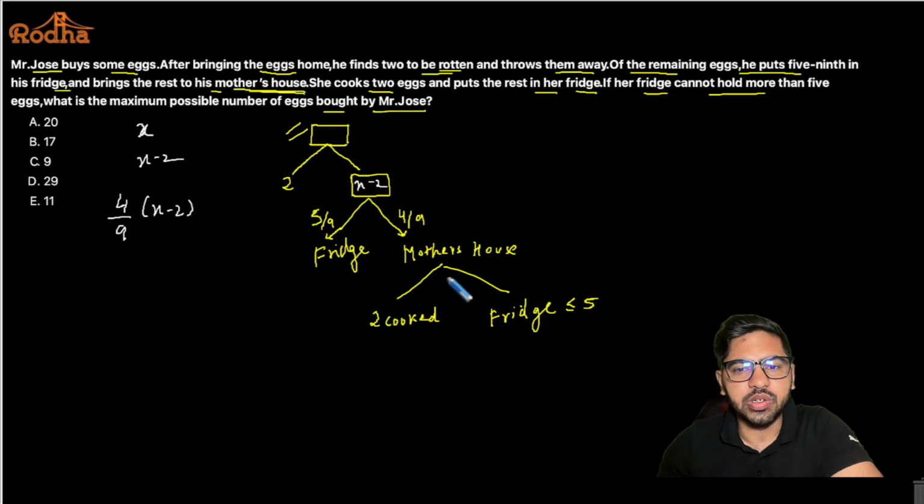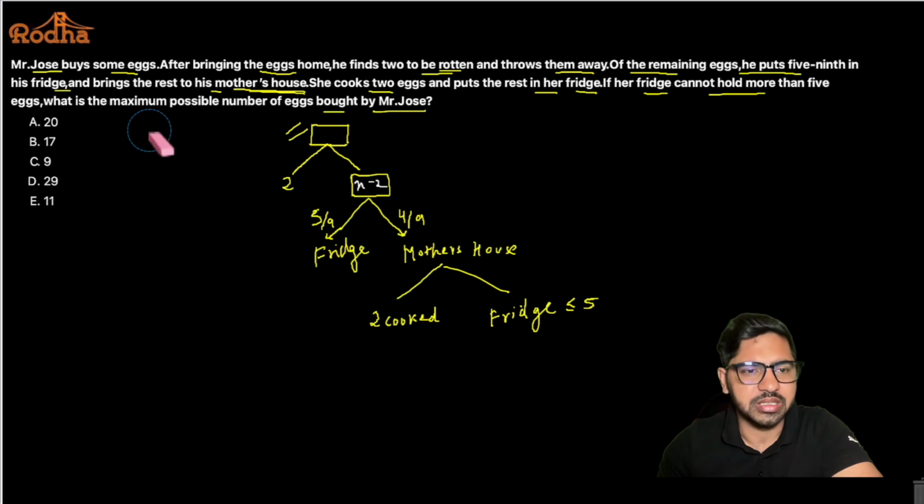Out of 4 by 9, 2 were cooked, and the remaining were put in her fridge. So if 2 are cooked, you subtract 2 from here. You can obviously do this, this traditional method everybody can do, isn't it? But what I'm trying to teach you here is how to think smartly in an exam scenario. That is my main purpose. This question is easy, but you have to be smart in solving.